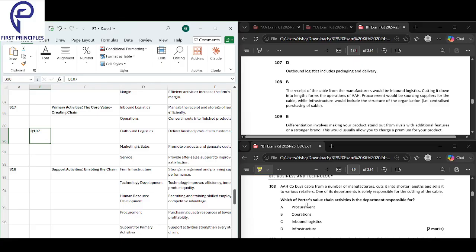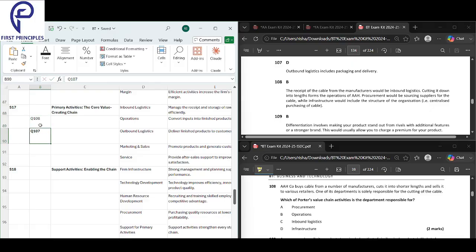One of its departments is solely responsible for cutting of the cable. Which is responsible for cutting of the cable? Cutting of the cable is your operations.